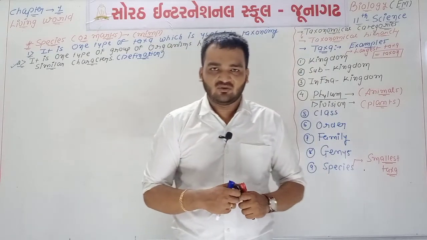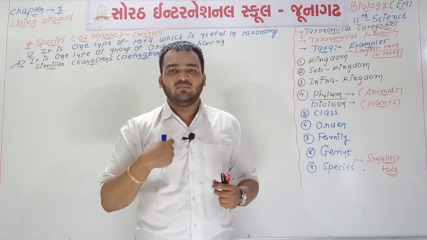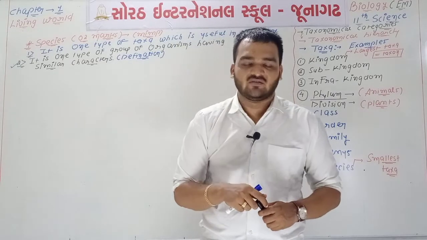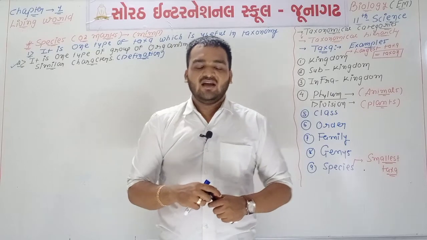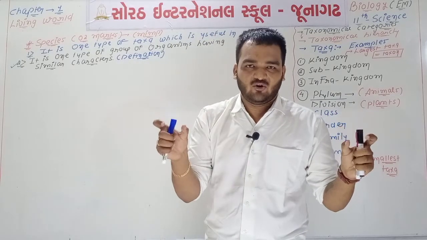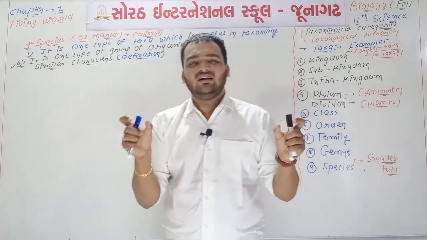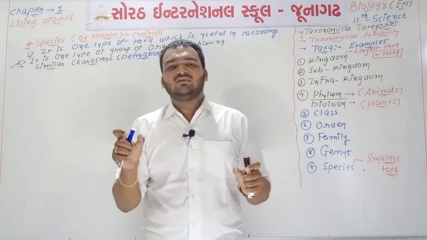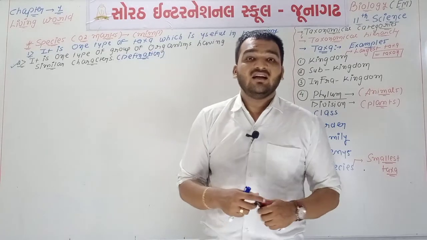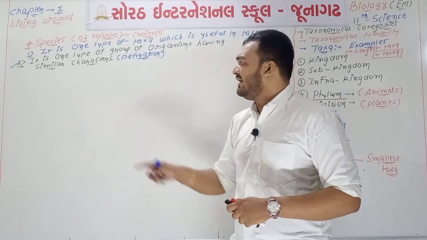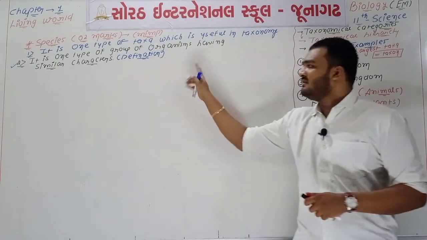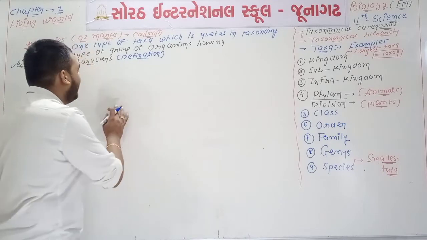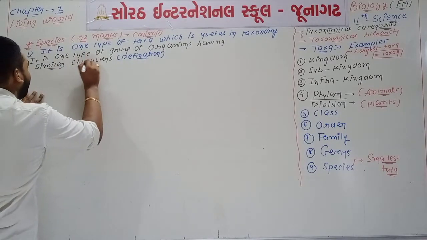See, we are humans. We are of the same species. You and me both are of the same species because the characters of mine and yours are the same. If we talk about the lion and sparrow, then these both are not included in the same species because the characters of lion and sparrow are not the same. Many different types of characters are found. So it is one type of group of organisms having similar characters. The important word is similar characters.